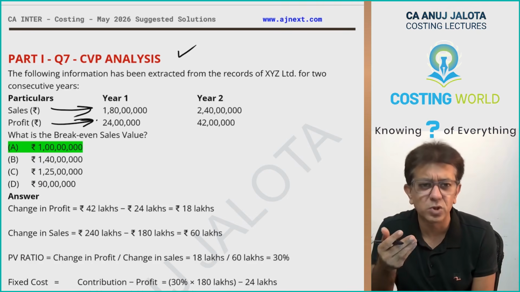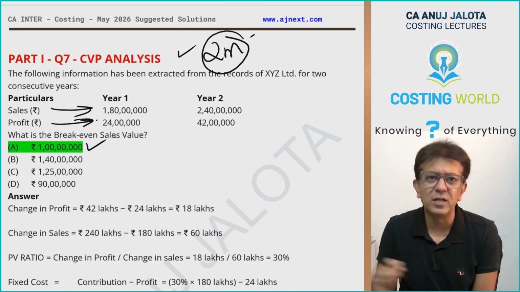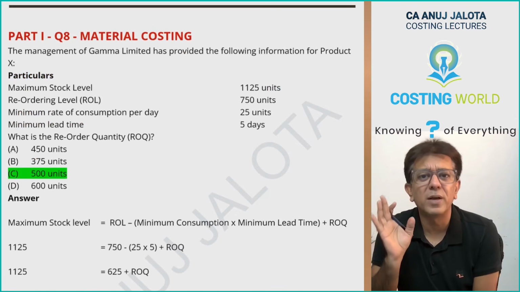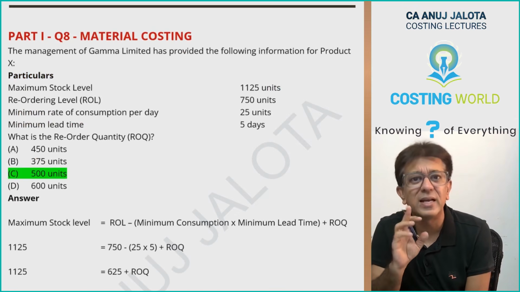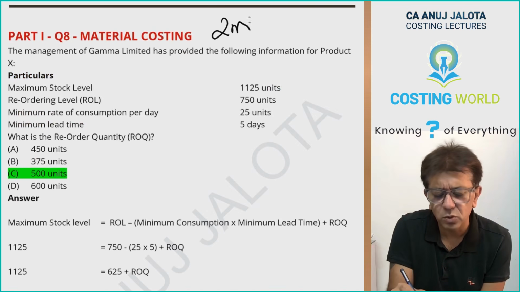We all have done so many questions like this. Again, a gift of the institute for 2 marks. Your final answer should have been 100 lakhs over here. Then material costing, you just had to apply the formula of maximum stock level and get ROQ as a balancing figure. Again, a gift of 2 marks from the institute to you all.